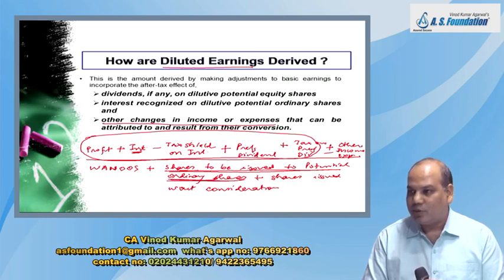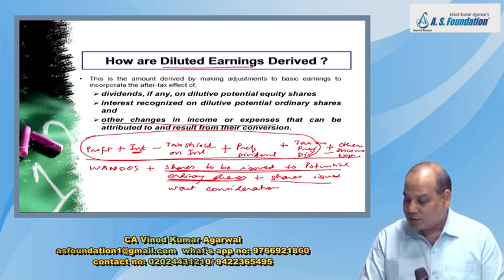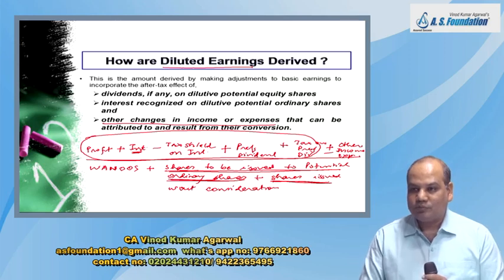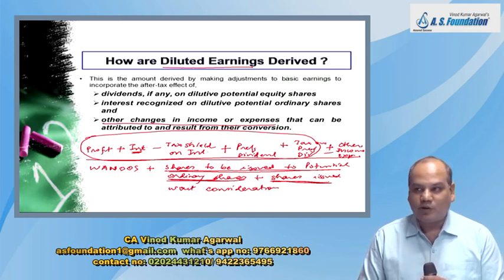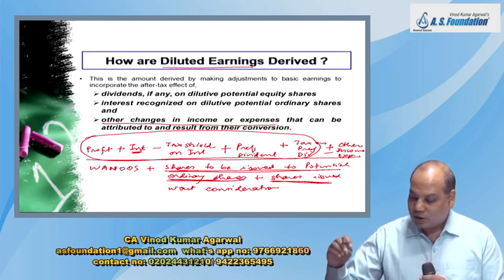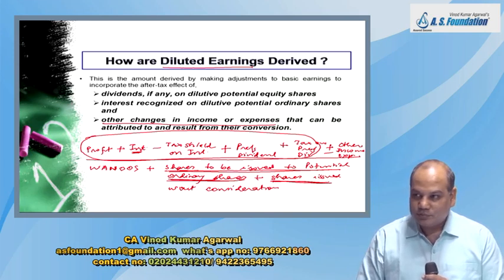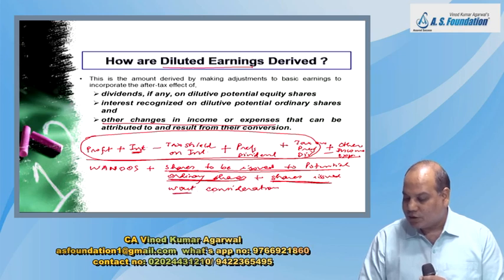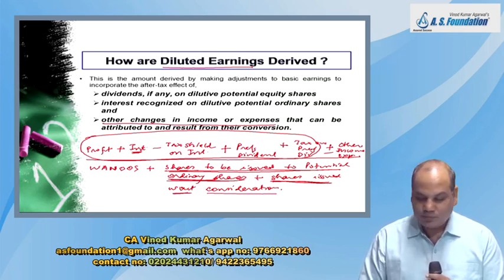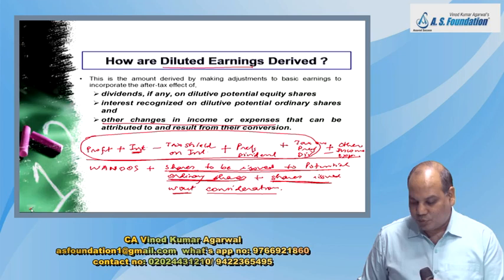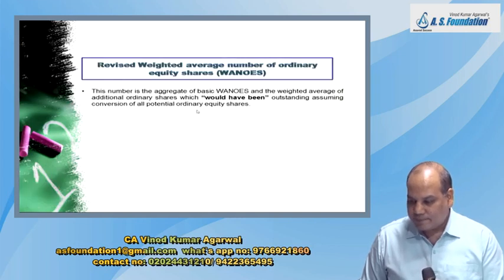2 lakh debenture will be converted into 4 lakh share, right? 4 lakh. But in case of ESOP, they will say 1 lakh ESOP will be issued, but not free of cost, at 30 rupees per share when market price is 60 rupees per share. Then I will not write 1 lakh. I will write out of this 1 lakh, how many of them are free of cost. So that is called shares issued without consideration. Okay. But this is not as simple as it seems on the screen. Lot of things we have to adjust. So now we'll take one by one.